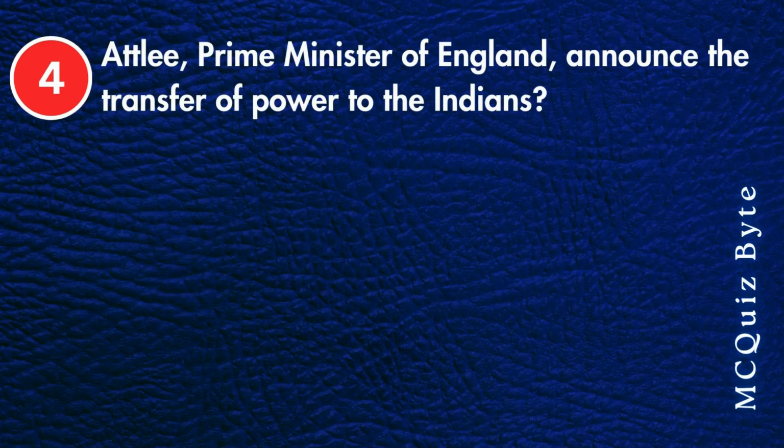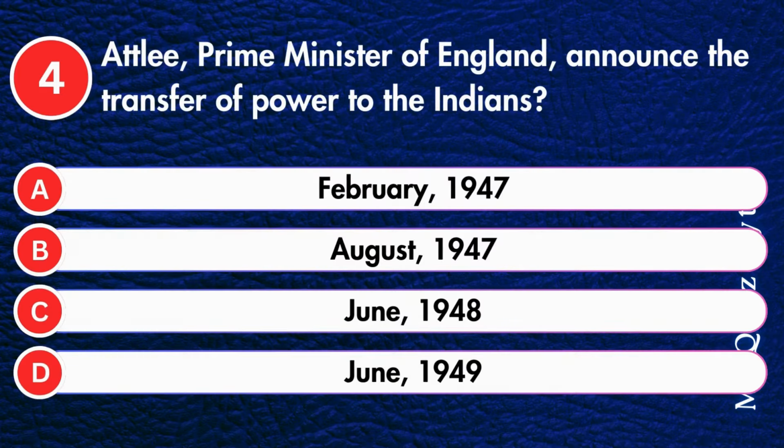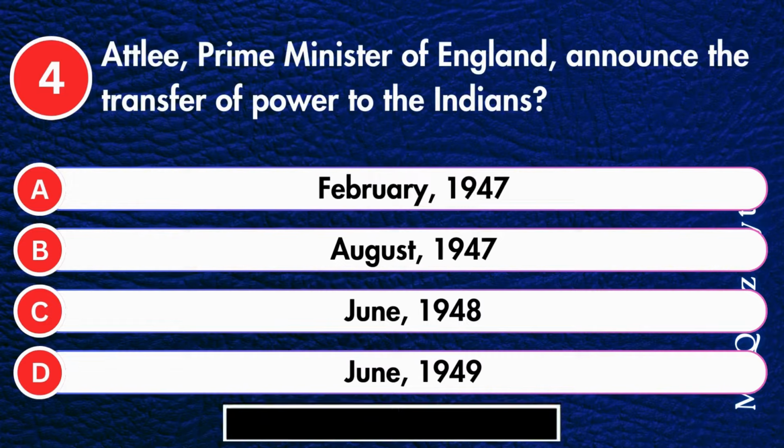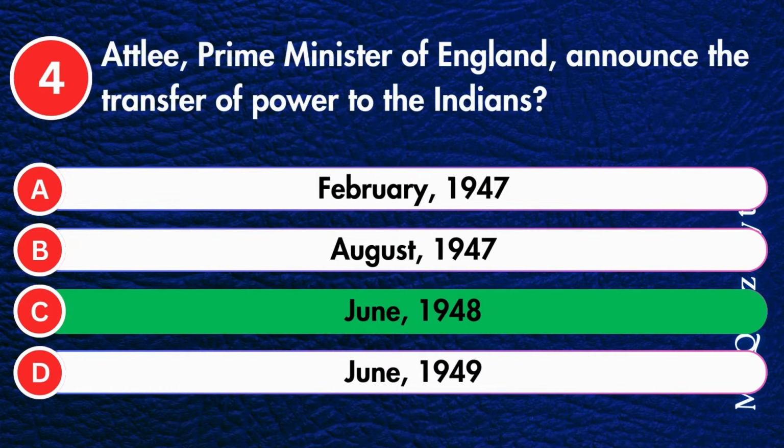Attlee, Prime Minister of England, announced the transfer of power to the Indians? February 1947, August 1947, June 1948, or June 1949? Correct answer is June 1948.